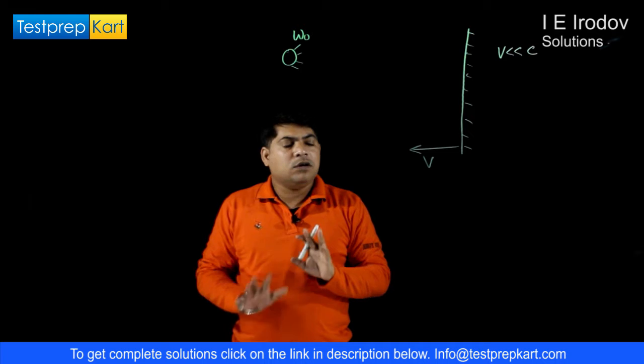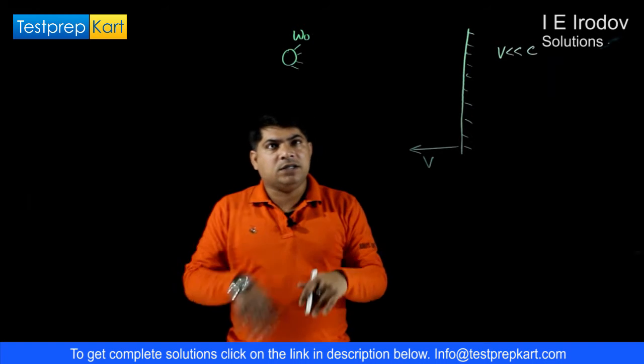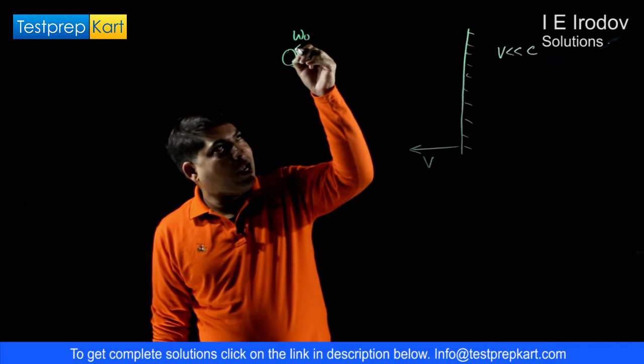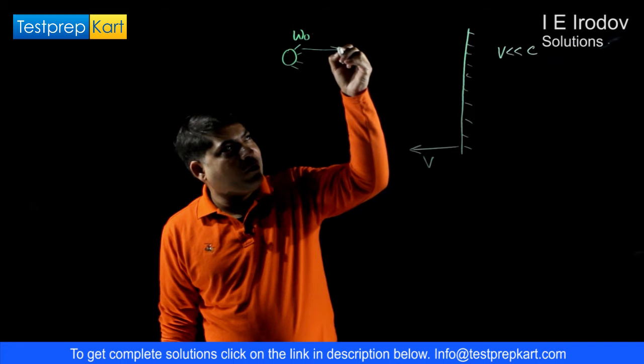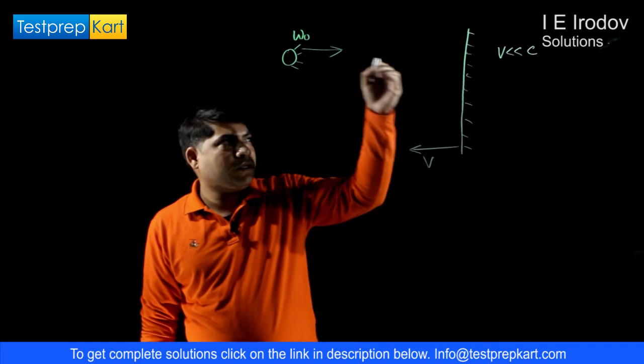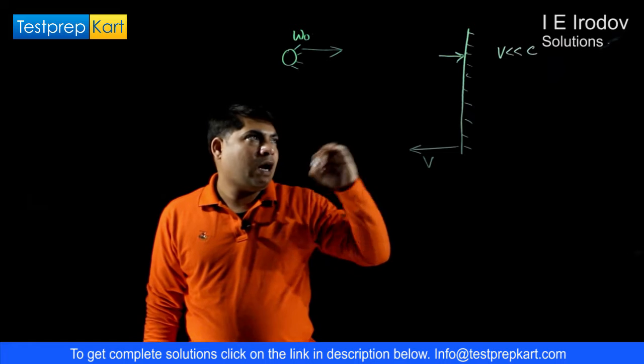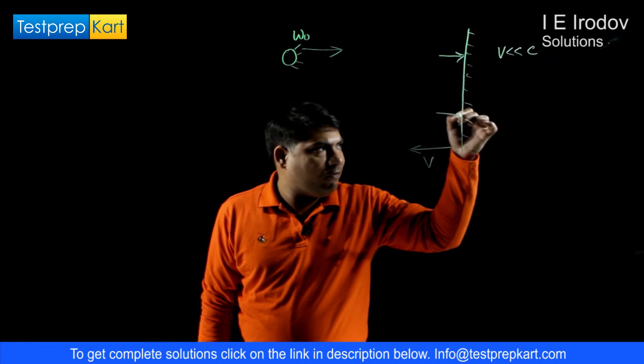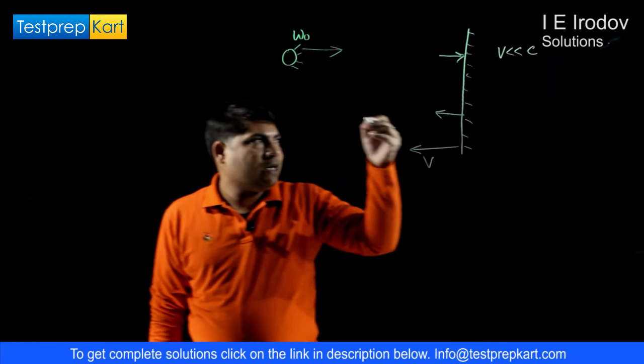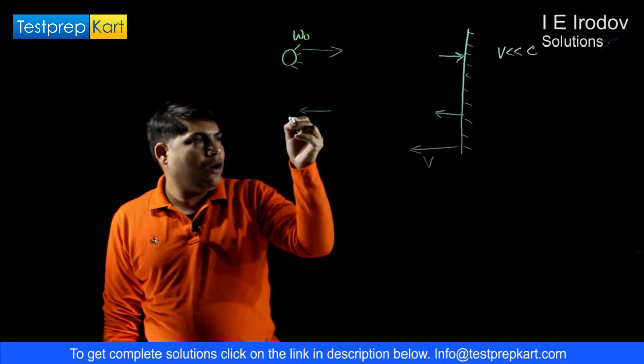So how would this phenomenon take place? First, the electromagnetic wave will move from the source and reach the mirror. After that, it will get reflected and it is received by an observer.